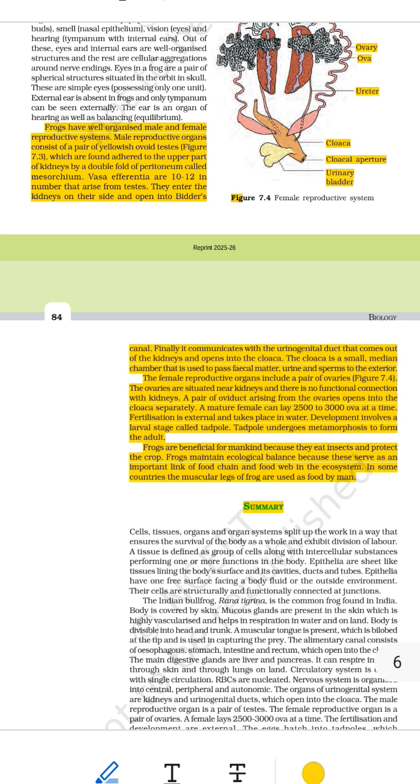Here is a great, deepest and most detailed summary of the topic. Frog, sense organs and reproductive system, explained in very simple, easy English, covering every detail clearly and step by step.